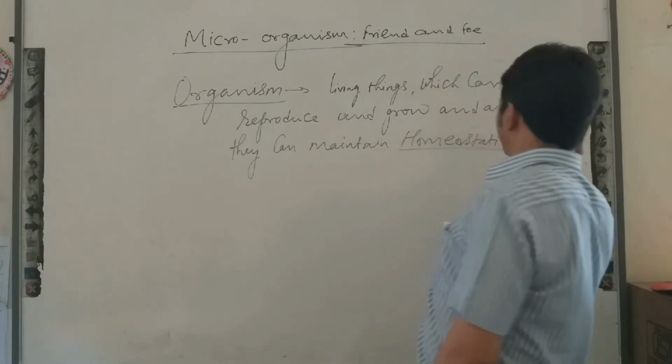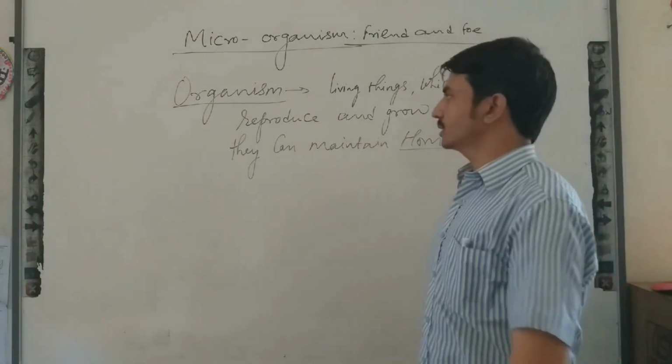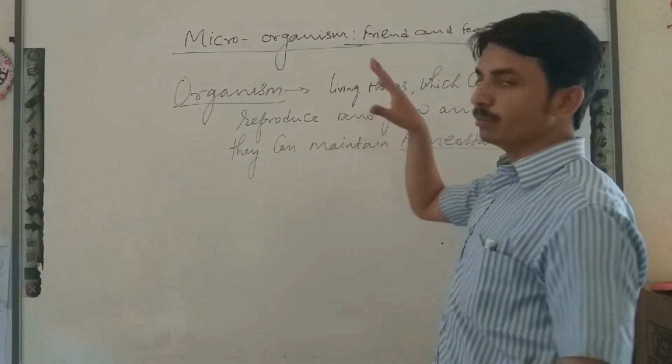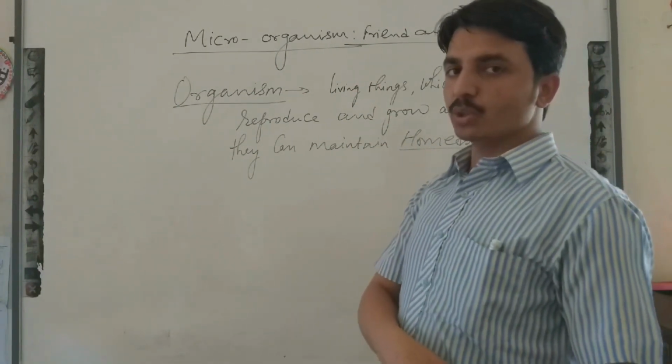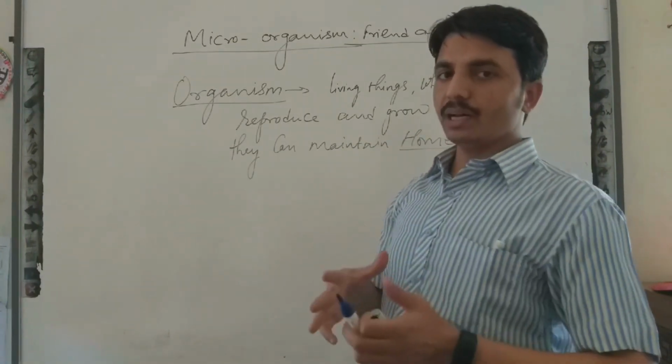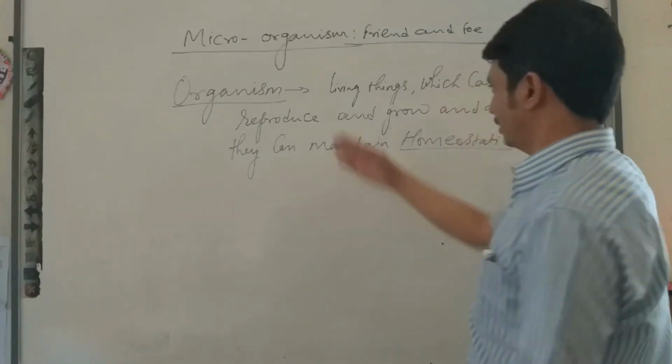Okay, now we have to focus on this definition of organism. Organisms are living things, means those things that are living are considered organisms.